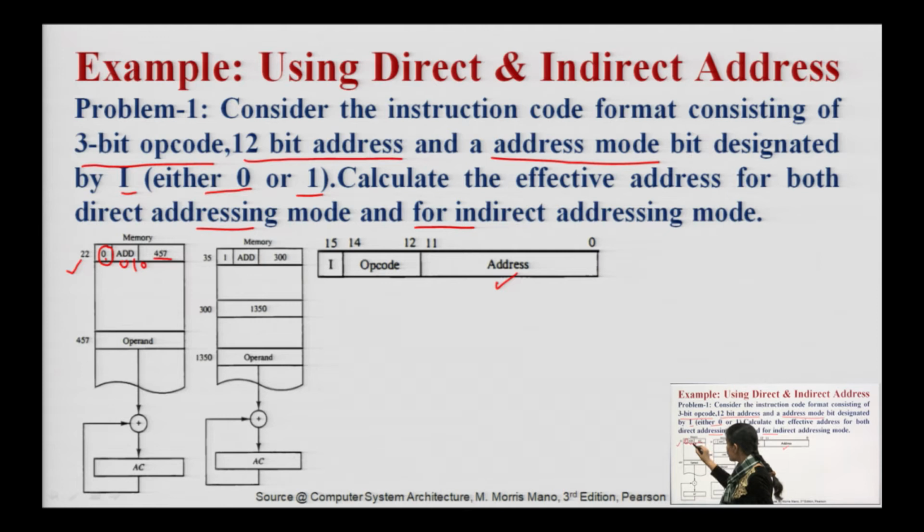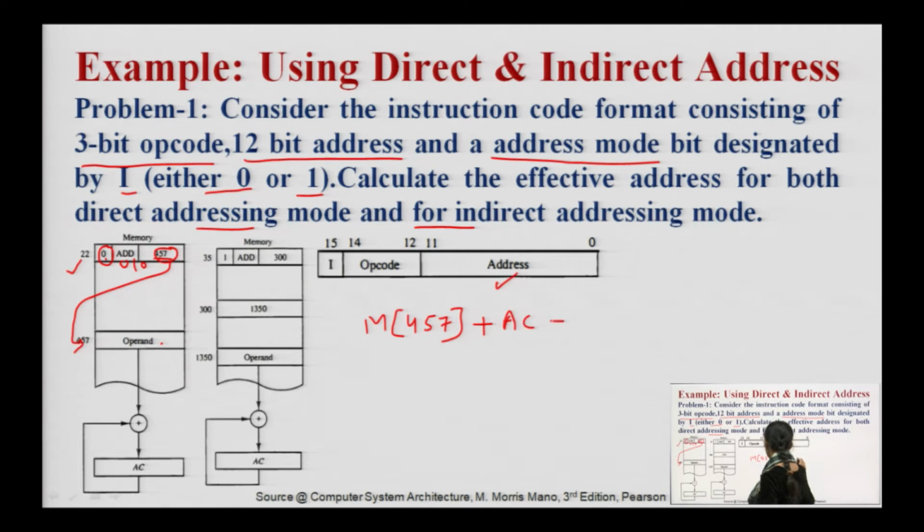We will come to the address part. So, this will be my effective address where my operand will be found. So, I will visit this address of my memory at 457, I will find my operand. As I know I have to perform the addition operation, the first operand I have found at M of 457, and the second I will get from the accumulator.